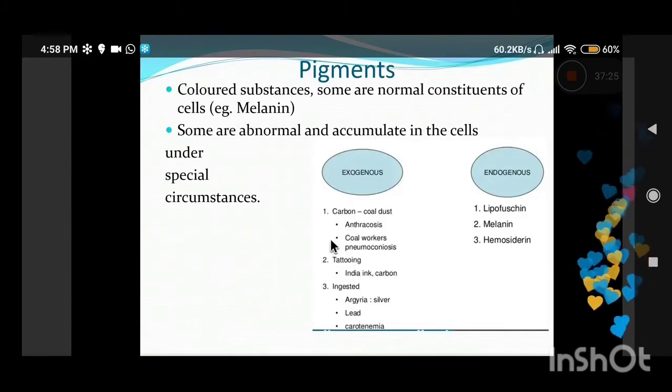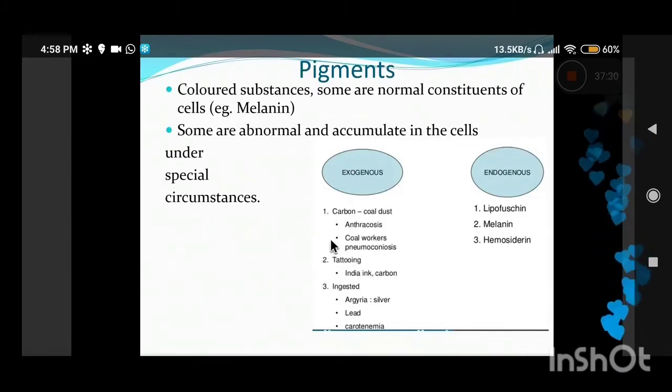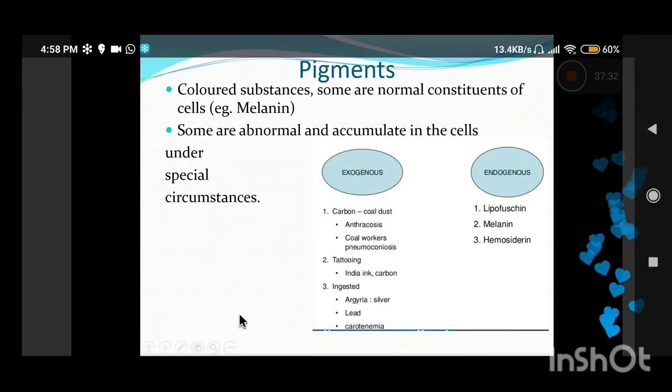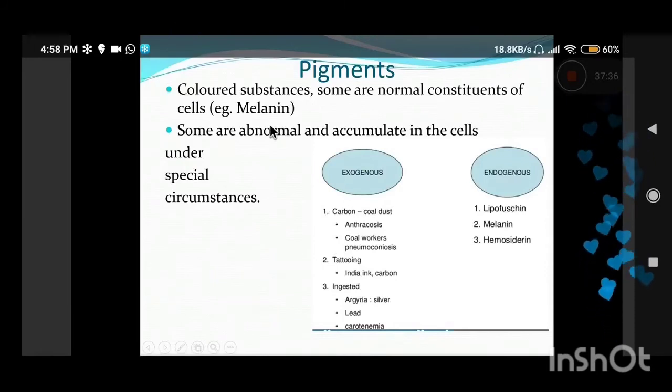Now coming on to pigments. What are pigments? Pigments means basically colored substances, some of which can be normal constituents of cells like melanin, or some can be abnormal and exogenous, and they accumulate only in certain special circumstances. They can be exogenous or endogenous pigments. Endogenous means those synthesized within our body, like lipofuscin, melanin, and hemosiderin. They are very important. We are going to discuss them. And exogenous means those acquired from the environment.